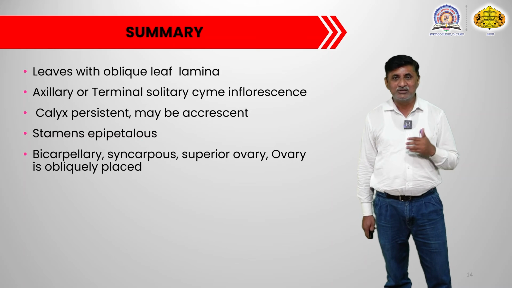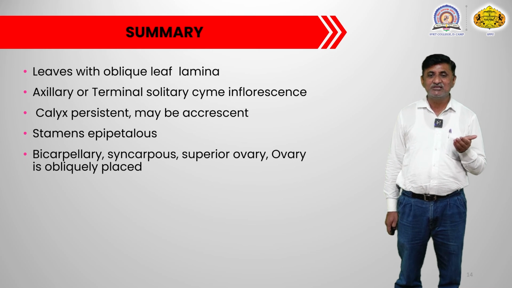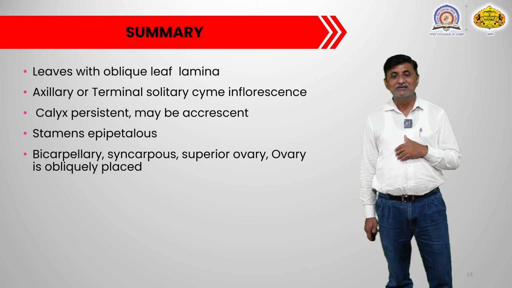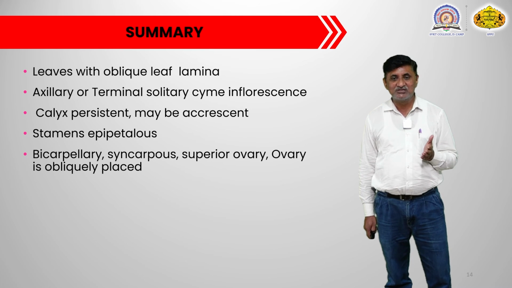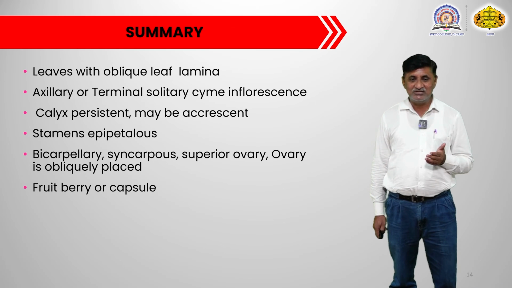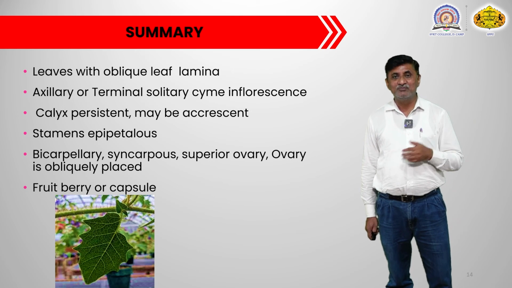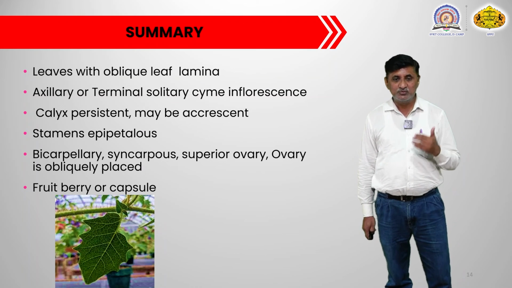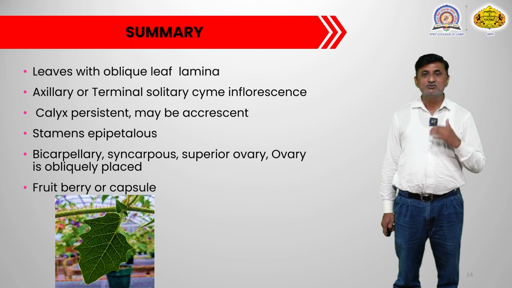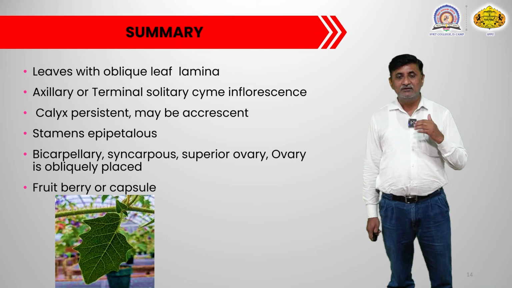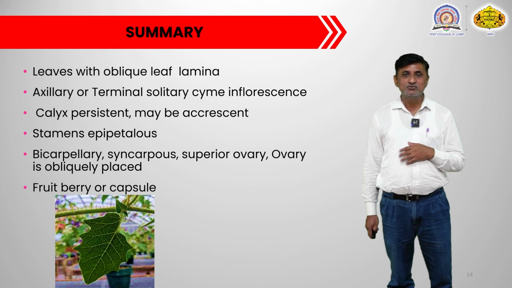Then the inflorescence is cymose, that may be axillary or terminal solitary cyme. Calyx persistent, may be accrescent in nature. Stamens epipetalous, gynoecium bicarpellary, syncarpous, ovary superior, and the ovary is obliquely placed. Then the fruit is a berry or capsule kind.